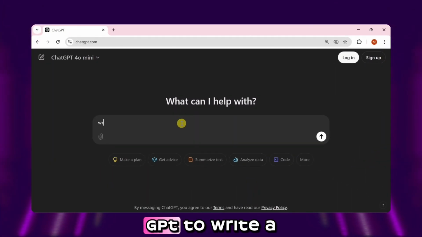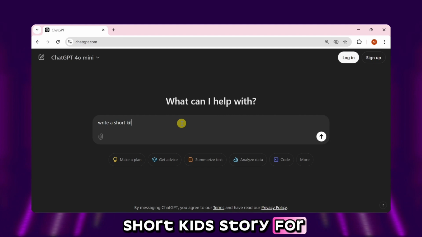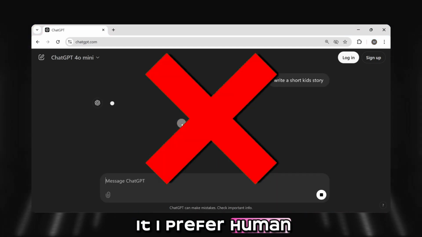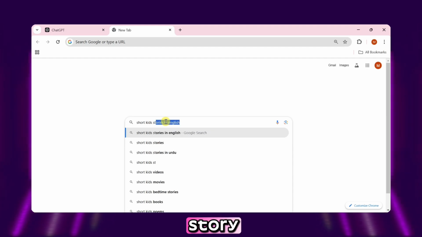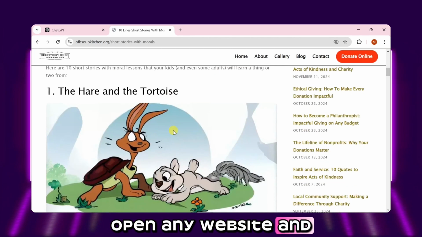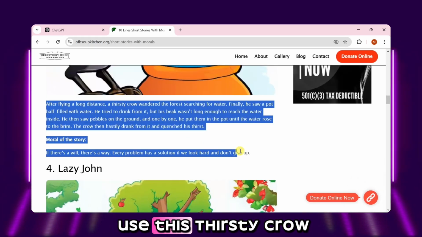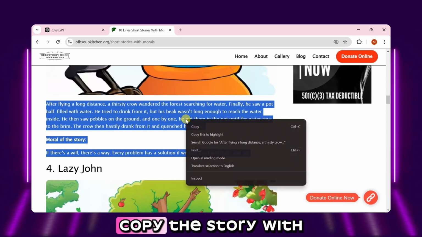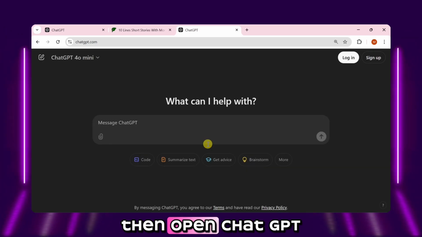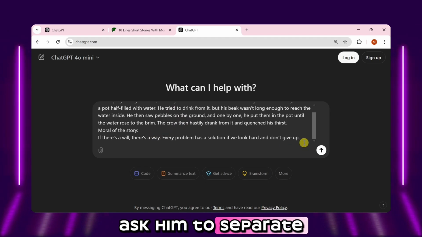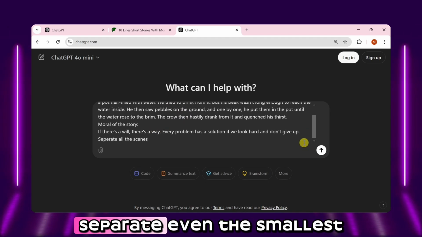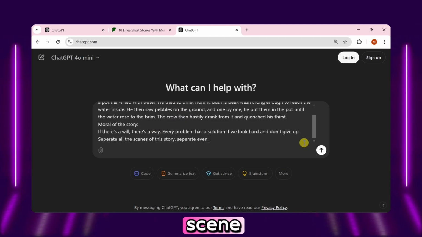You can ask ChatGPT to write a short kid story for you, but I don't prefer it. I prefer human written stories. Open any browser and search for short kids story, open any website, and search for a story for this tutorial. We'll use this Thirsty Crow story, copy the story with its moral. Then open ChatGPT and paste the story. Ask it to separate all the scenes of the story, even the smallest scene.